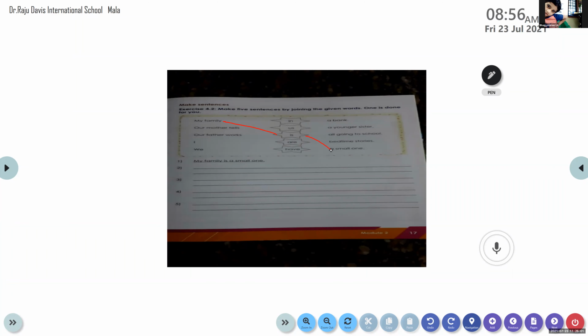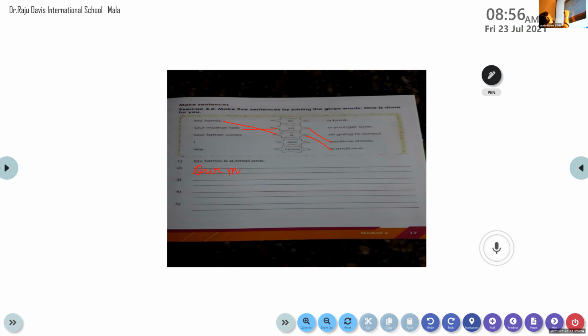Which word will you take from the middle column, Bhagyashree? Did you say us? Yes, very good. After that, our mother tells us a bedtime story. Bedtime stories. Yes, very good. So let's write it here.